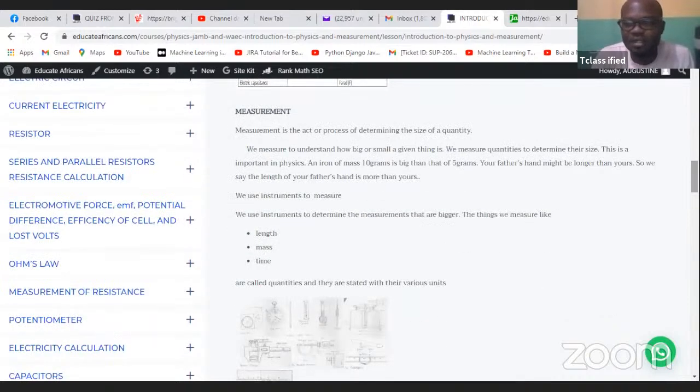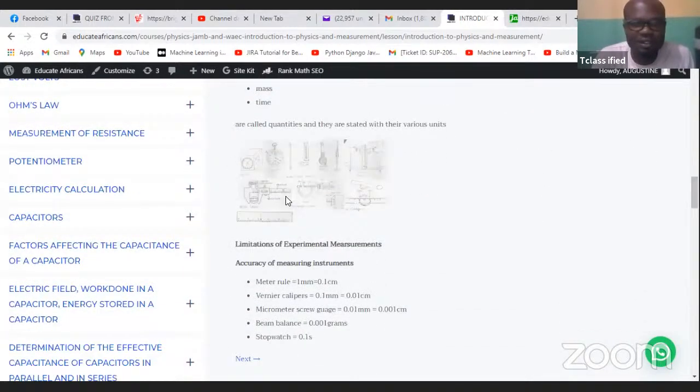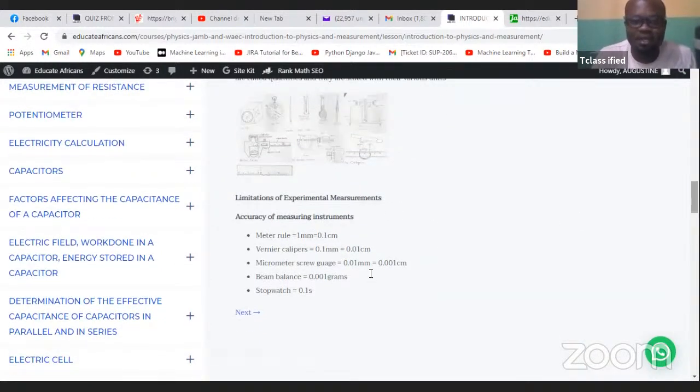You went into measurement, the different measuring apparatus: a micrometer screw gauge, ruler, and their measuring accuracy is very important. These ones always come out in your JAMB exam. They will ask you, meter rule can measure to what accuracy? 0.1 cm or 1 millimeter. Vernier caliper, 0.1 millimeter or 0.01 cm. Micrometer screw gauge, 0.01 millimeter or 0.001 cm. So this micrometer screw gauge measures to the minutest of length. Beam balance 0.001 gram and stopwatch 0.1 seconds.